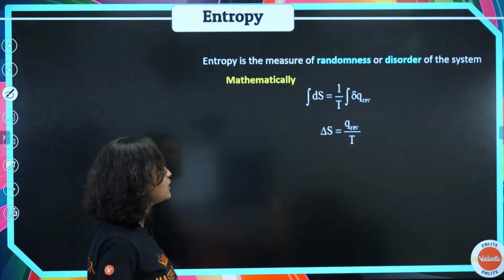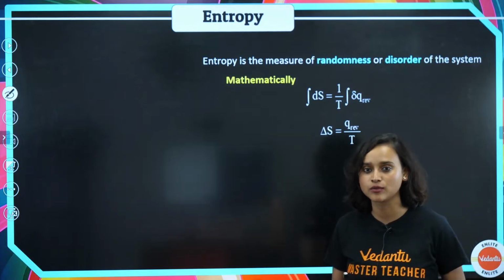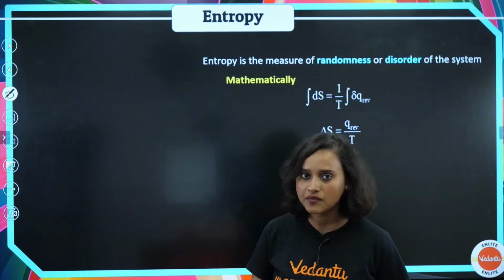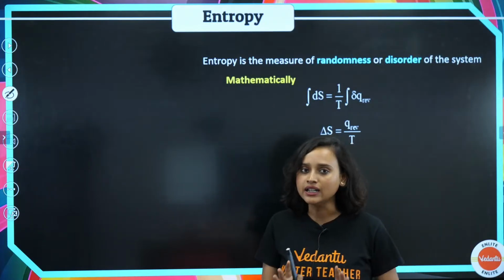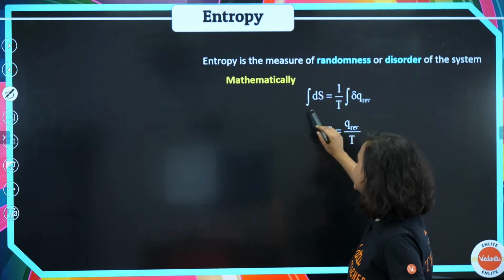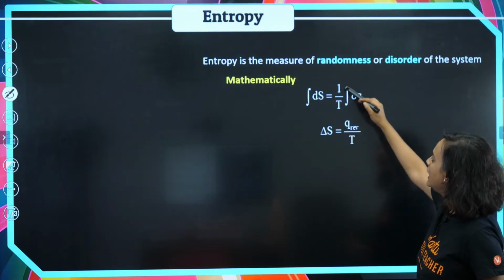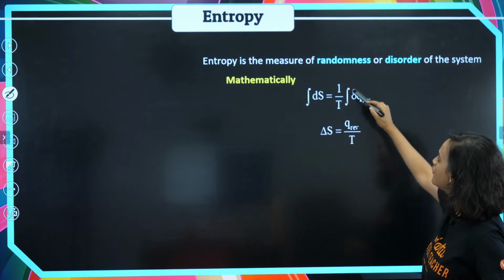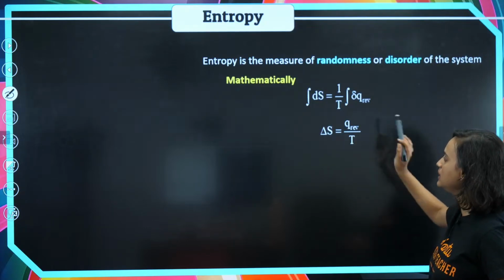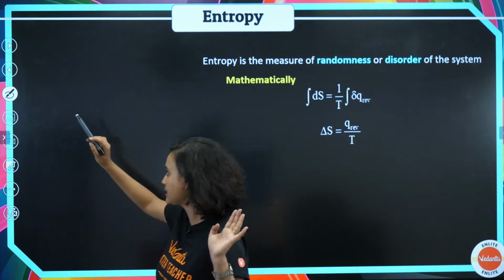Now what is entropy? Entropy is the measure of randomness or disorder of the system. Mathematically, how do we explain the disorder? We will explain it as integration of dS equal to integration of 1 by T times dq reversible. So delta S is equal to q reversible divided by T. That's our entropy formula, mathematically.